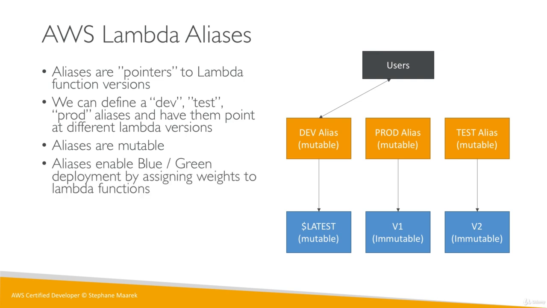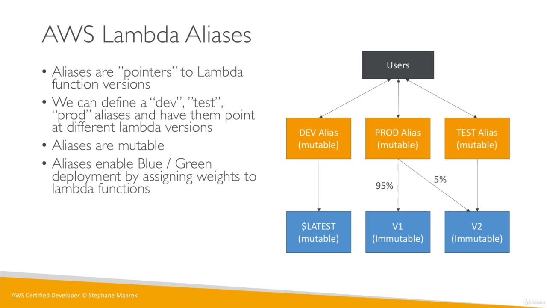And so if we want to do blue-green deployment or update our prod environment to migrate it from v1 to v2 because it turns out it was great, we can do a deployment and assign weights. So we can say the prod alias, 95% of this is going to point to v1 and 5% of it is going to point to v2. This way we're going to test with a little bit of traffic how the v2 function is doing. And so using this, we can do blue-green deployments. Our users don't know what's happening at all because the only thing they interact with is the aliases. So for the users, nothing changes.